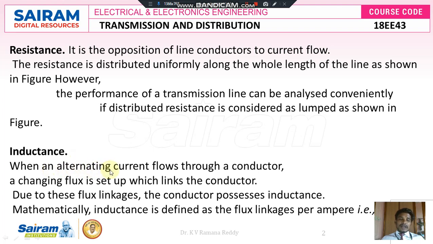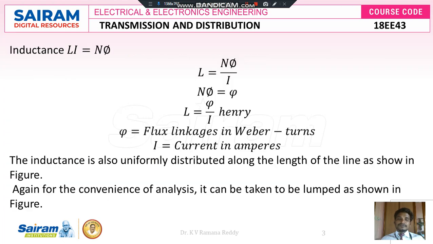When an alternating current flows through an inductor, there is a changing flux set up by the coil which links the conductor. Due to these flux linkages, the conductor possesses inductance. Mathematically, inductance is defined as flux linkage per ampere, that is L = Nφ divided by I, where Nφ is called ψ. ψ is called the flux linkage. Therefore L = ψ by I.